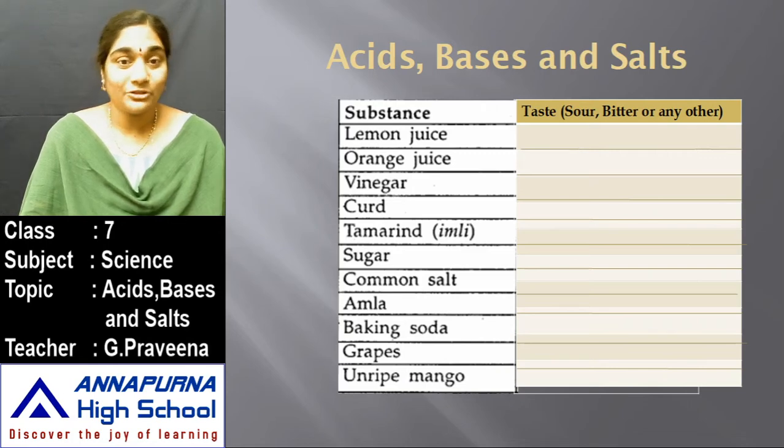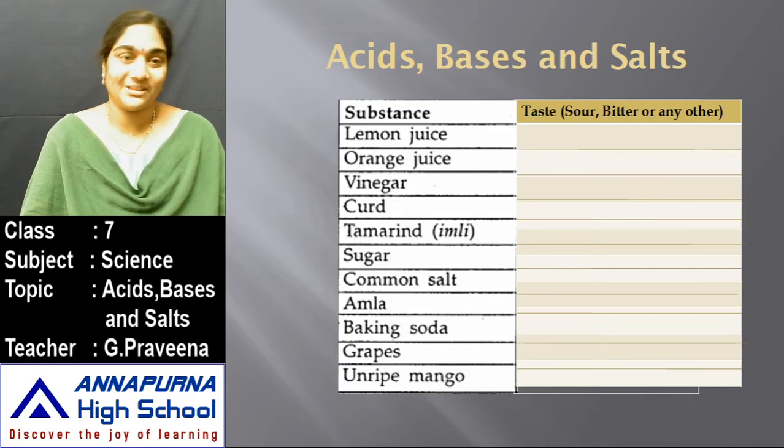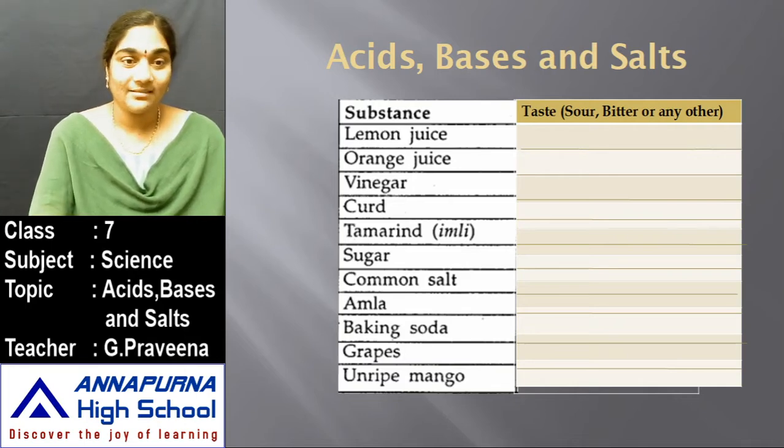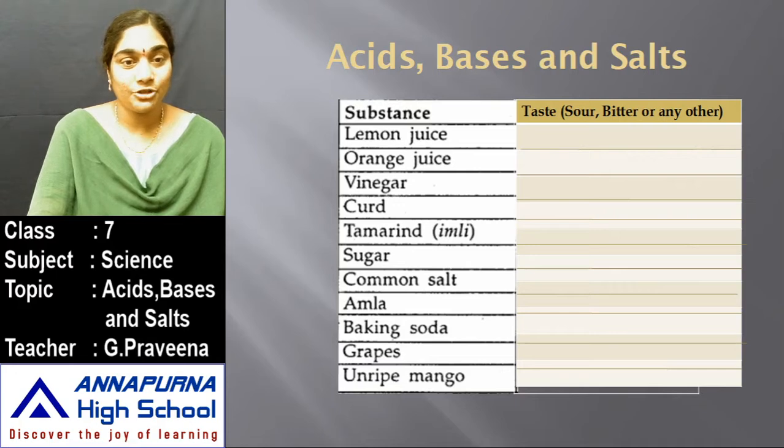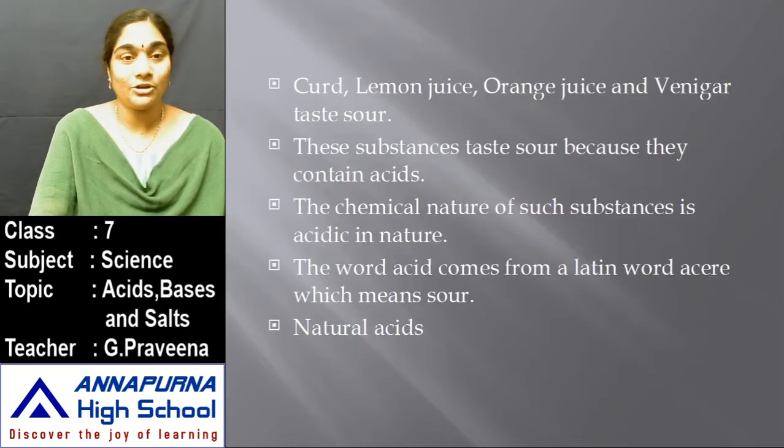Okay, before moving on to the lesson, try to write the taste of these food items, such as lemon, orange, vinegar, curd, tamarind, sugar, common salt, amla, baking soda, grapes and unripe mango, and say whether these substances taste sour, bitter or any other. Are they salty? Try to answer these. Okay. Yes, now let us move on to the lesson.